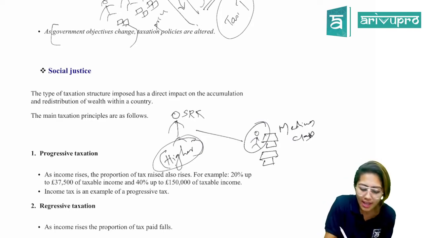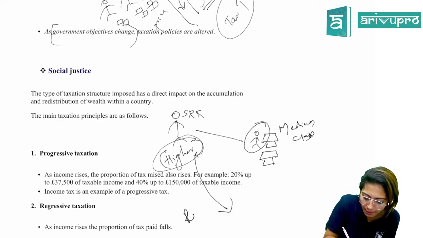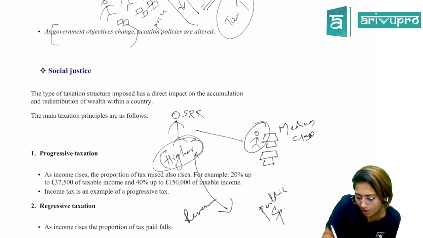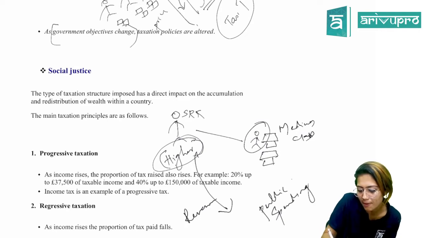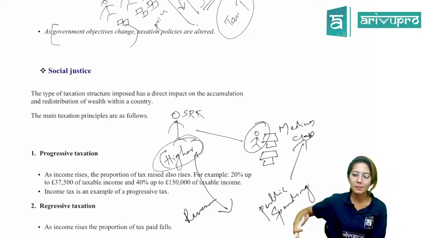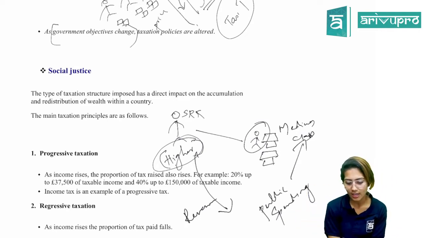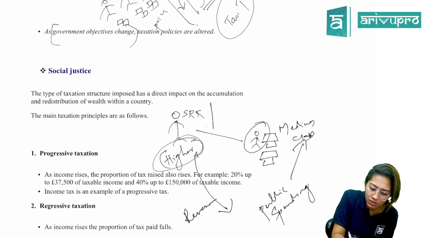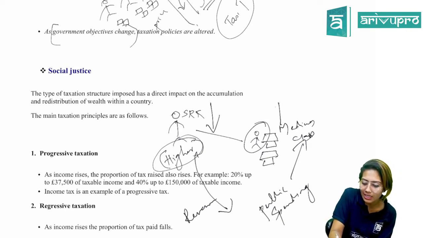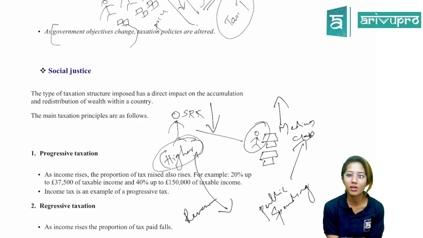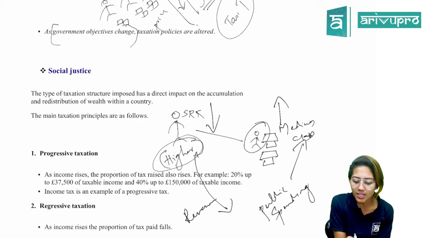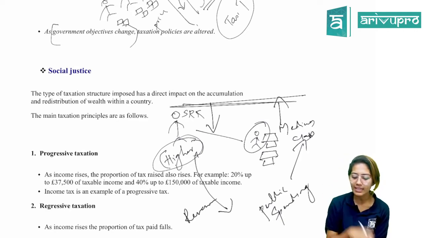All right. So the government takes revenue from them and does public spending, in order to increase the public facilities given to the medium class and poor people and to improve their standard of living. So basically, they're trying to bring down the very rich people and to increase the standard of living of the poor as well as medium class people. So they are just trying to redistribute the wealth in the economy. Is that clear?